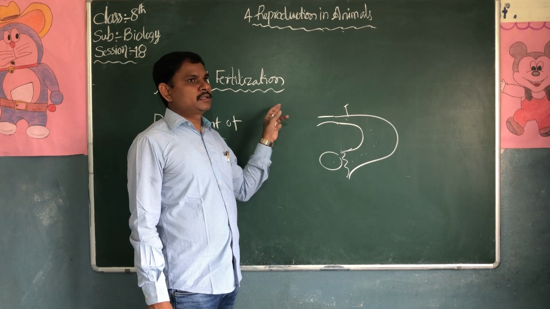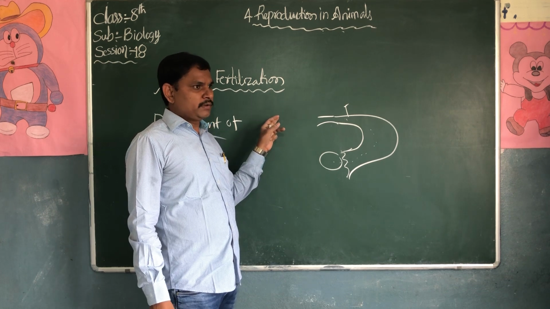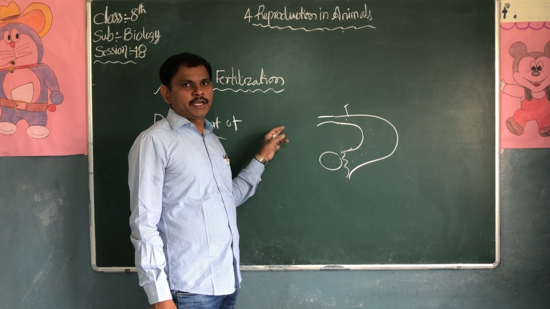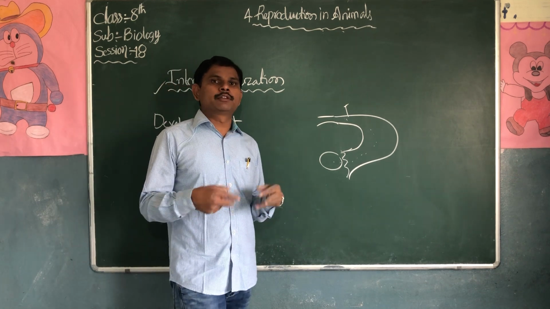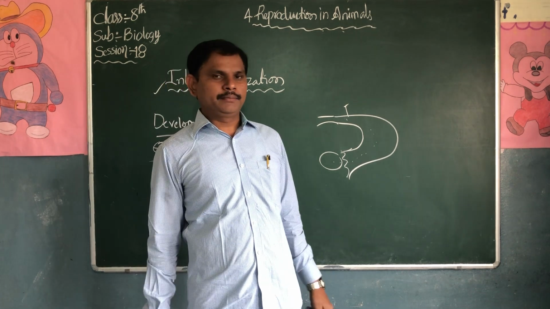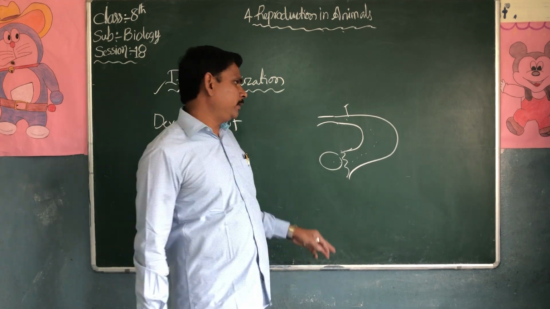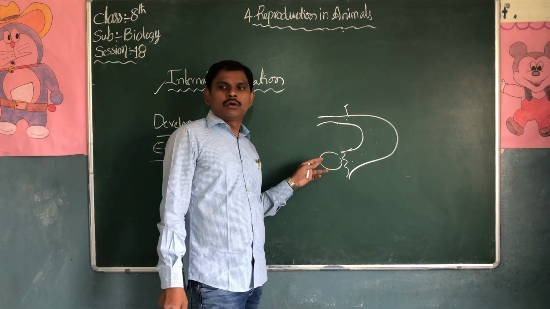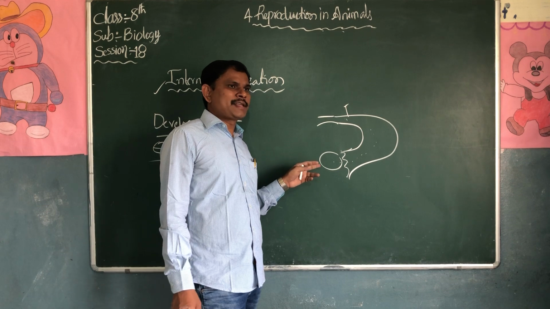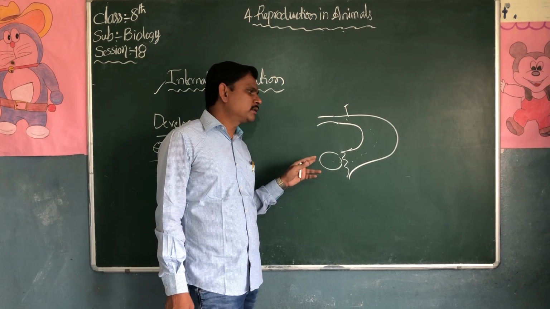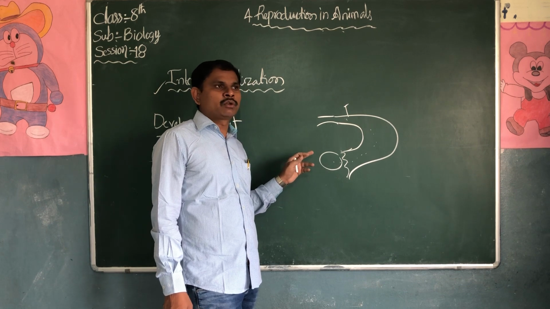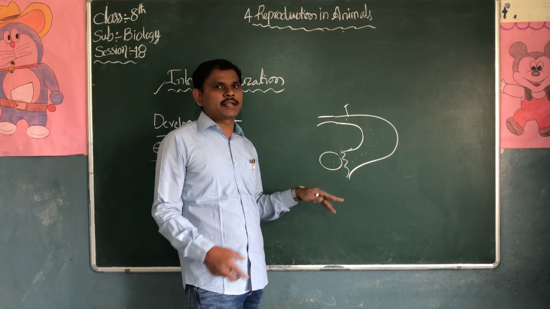From the epididymis, they enter into the ducts. Through the penis, the sperms are expelled outside the body. In females, a pair of ovaries is there. One ovum is released alternately from the left ovary and the right ovary.